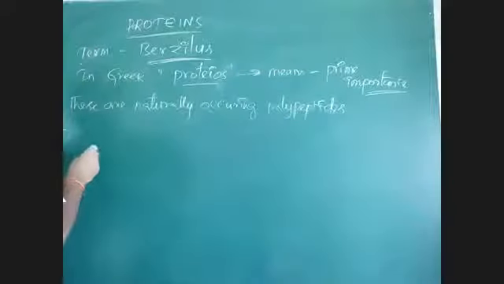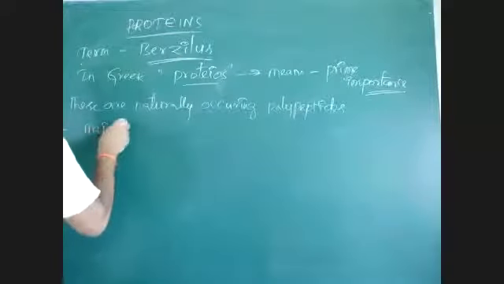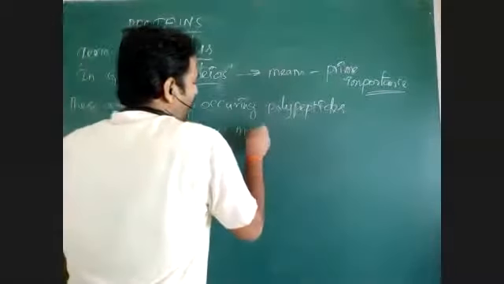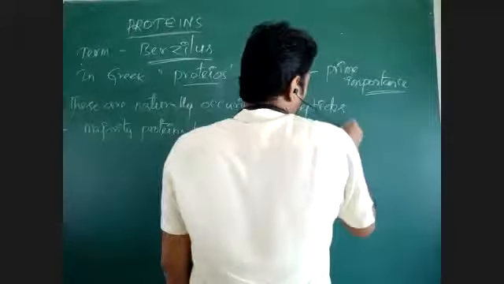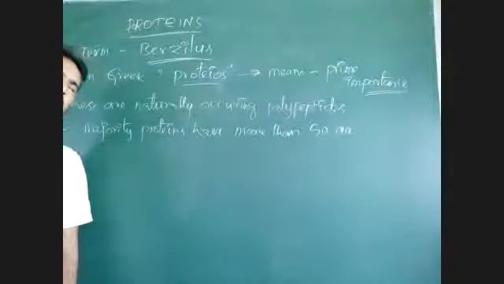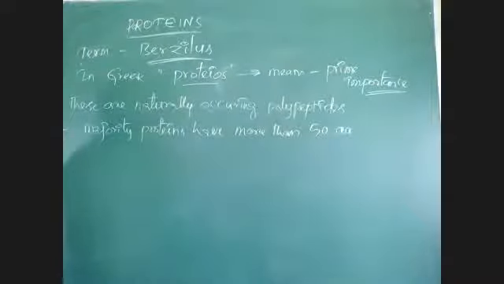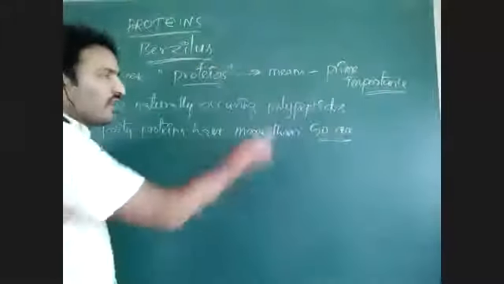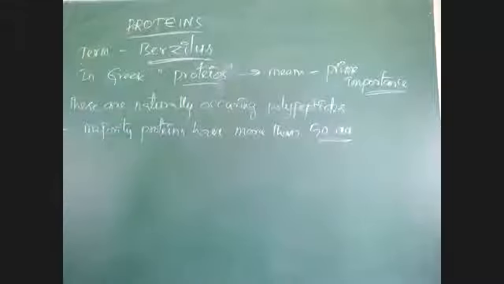And majority of proteins have more than 50 amino acids. Suppose up to 10 it is a decapeptide. Even more than 10 amino acids means that is also a polypeptide, protein only. Even more than 20 amino acids we can consider as a protein. But the majority of proteins have more than 50 amino acids.